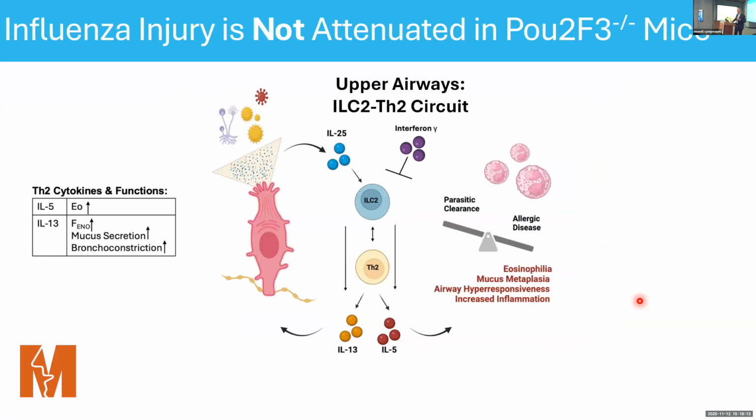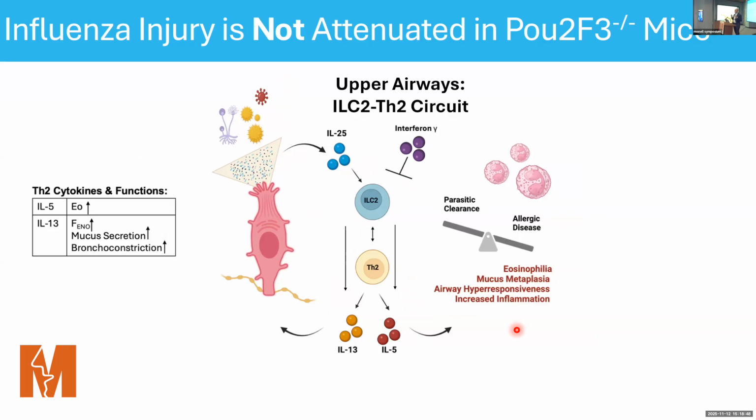And with this in mind, knowing that their transcriptional profile is similar, we hypothesized that perhaps these cells are regulating an ILC2 Th2 circuit in the lower airways that's similar to what occurs in the upper airways and in the gut. And so just to drill into this a little bit, because this is kind of the basis of this story, in the upper airways, similar to the gut, it's known that Tuft cells sense different viruses, including rhinovirus, and upregulate the secretion of IL-13 and IL-5, which can drive this allergic disease state marked by eosinophilia, mucus metaplasia, and airway hyperresponsiveness.